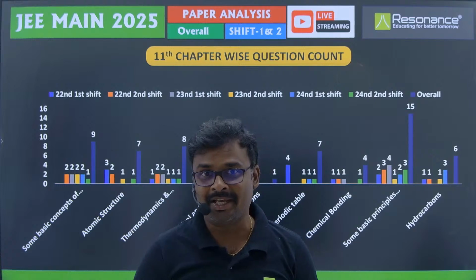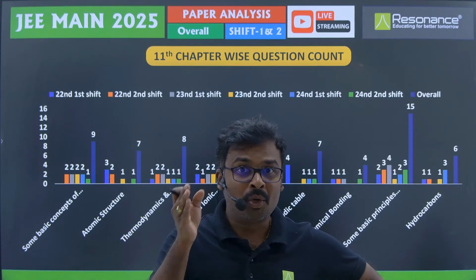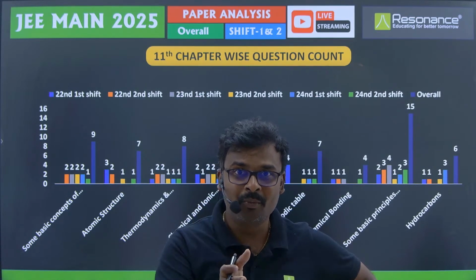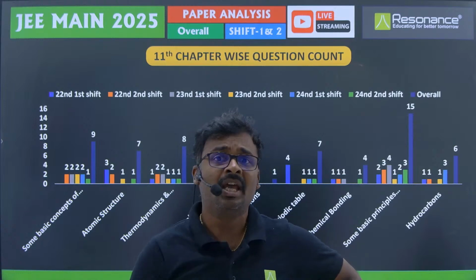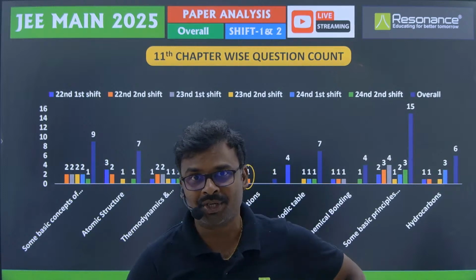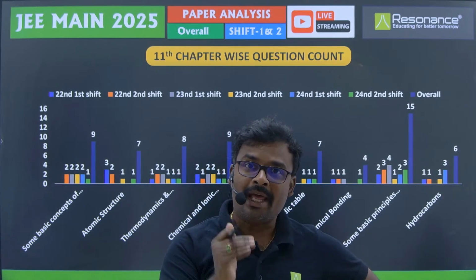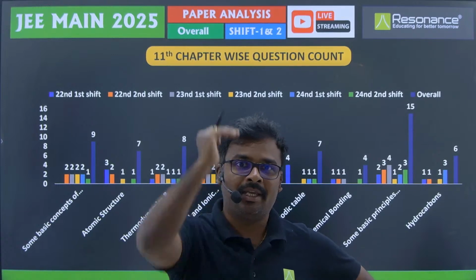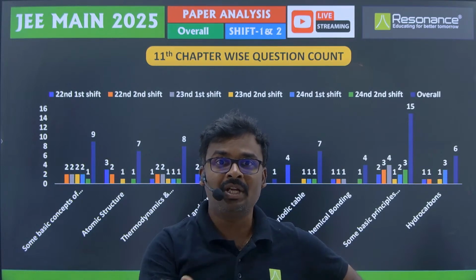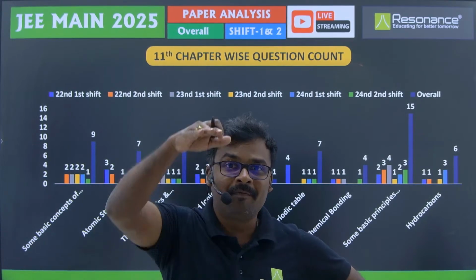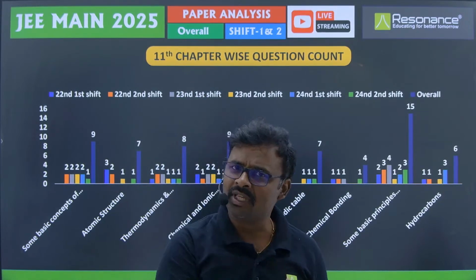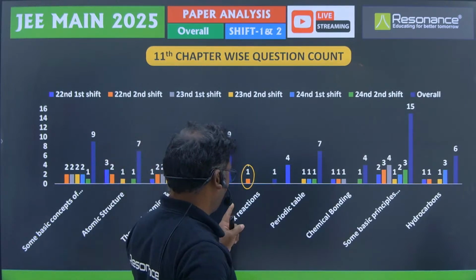That question also I will say, you see, they have given chlorine oxyanions, right? OCl minus, ClO2 minus, ClO3 minus and ClO4 minus, and simply they were asking which of these anions cannot undergo disproportionation reaction. We know that an anion in which the central atom is in the highest or lowest oxidation state cannot undergo disproportionation. Both oxidation and reduction will not be possible. Only for the intermediate oxidation states, going up and coming down will be possible. So that was the only question that came from inorganic, from redox reactions.